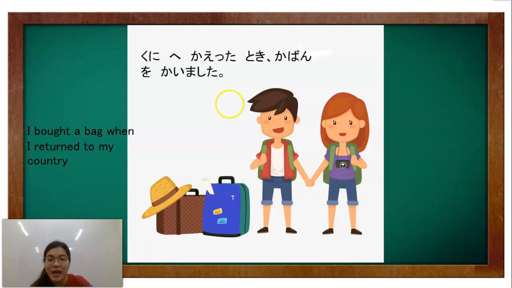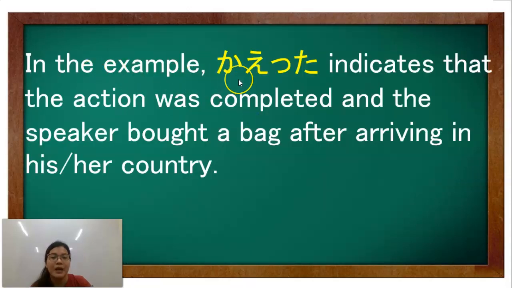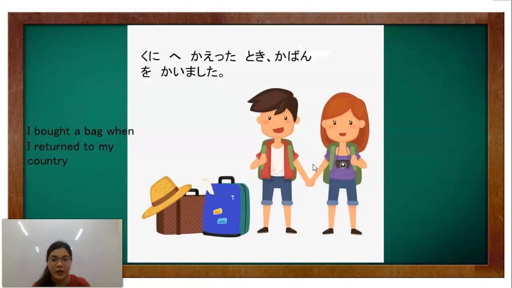Kunie kaita tuki kaban o kaimashita. Okay, in this example, kaita indicates that the action was completed and the speaker bought a bag after arriving in his her country. Okay, so as you can see, the verb before tuki is in the past tense.